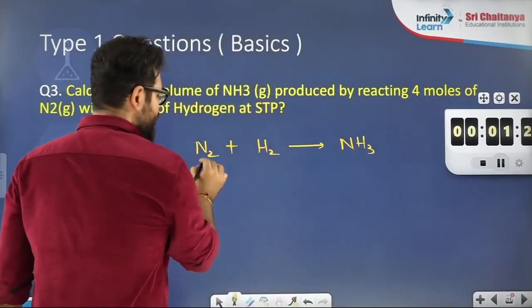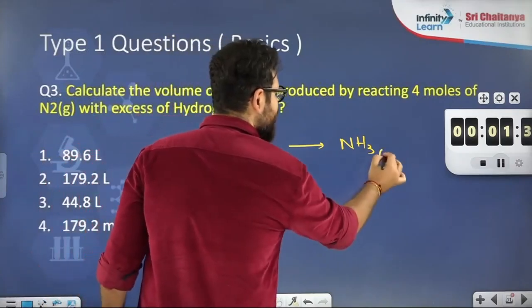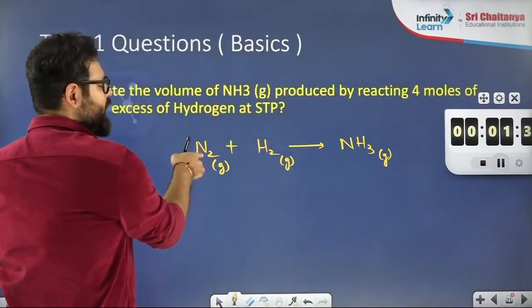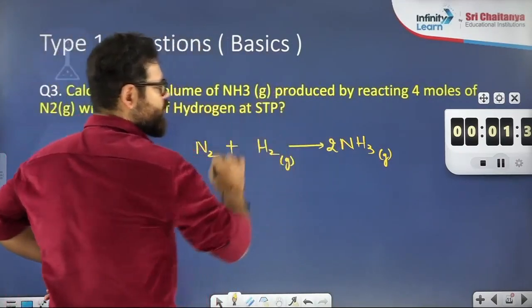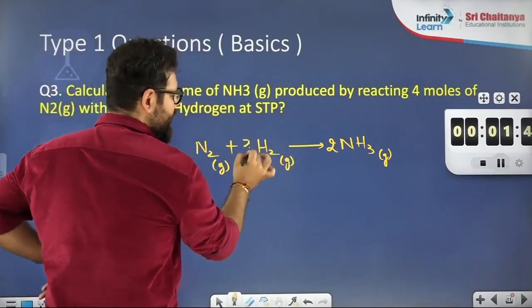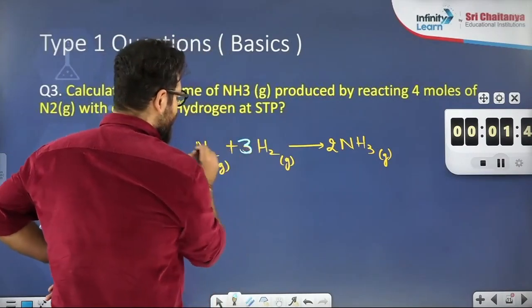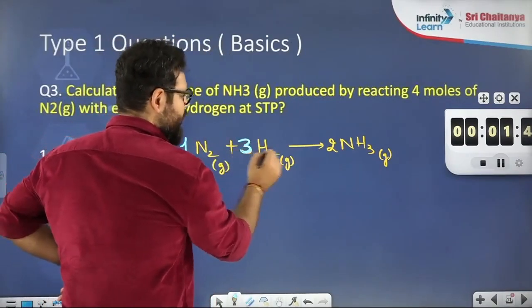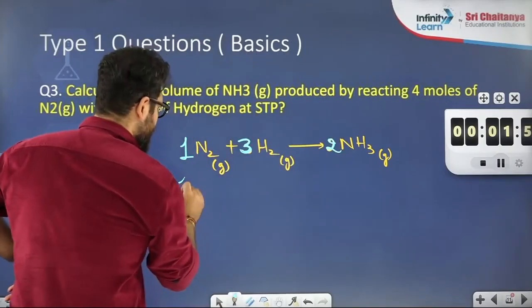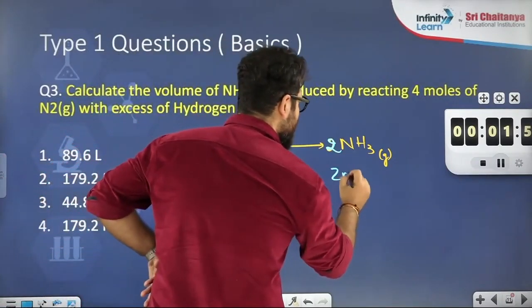Always write the physical state. Gas, gas, gas. I am making it 2 nitrogen. Nitrogen balanced. Hydrogen 6, multiply by 3, 6 hydrogens. So stoichiometry becomes 1, 3, 2. 1 mole reacts with 3 mole to give 2 mole.